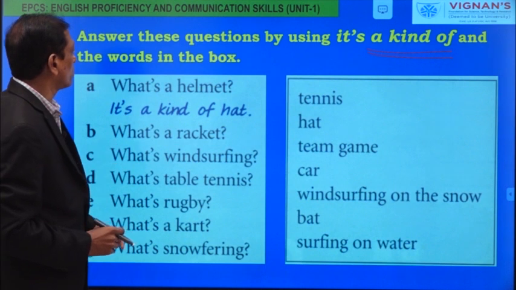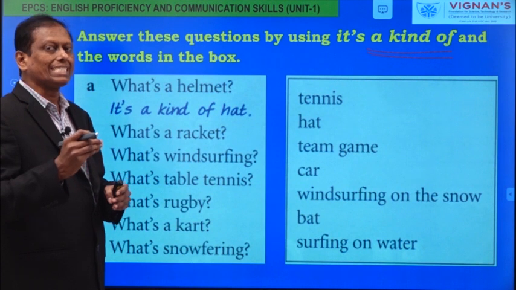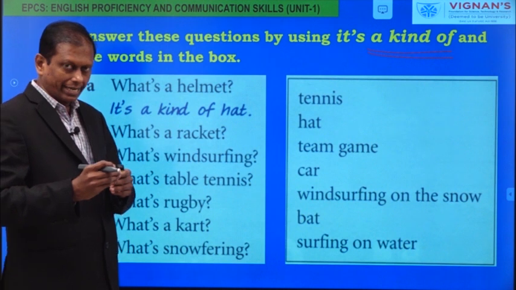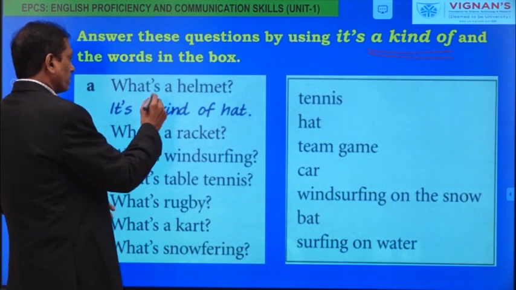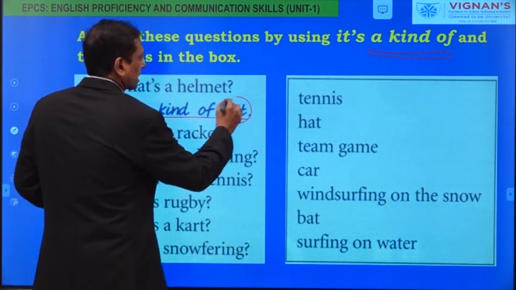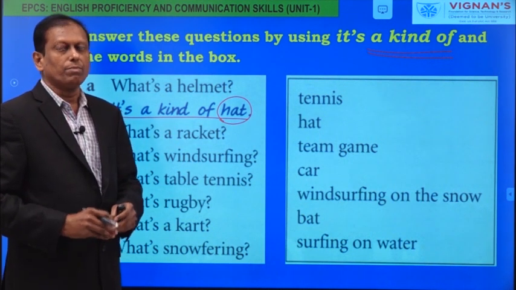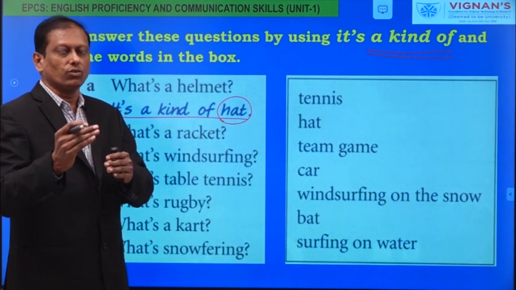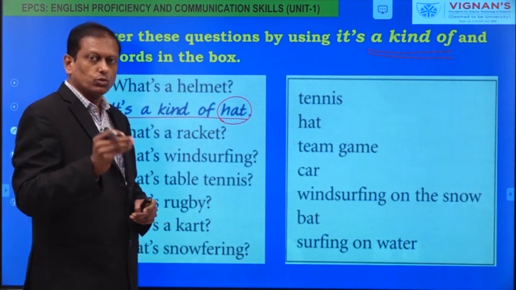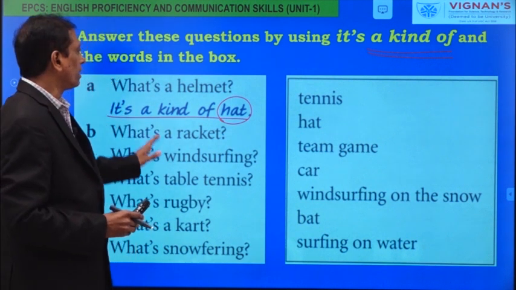Look at the first question. What's helmet? If a person is not aware of it, how do we describe a helmet? Then we say generally that is the right expression to use. Helmet. It is a kind of hat. We can't say helmet is a hat. Helmet is not a hat, but it's a kind of hat, because the person is not familiar with what is helmet. Then to familiarize some unknown object, we use this term a kind of.